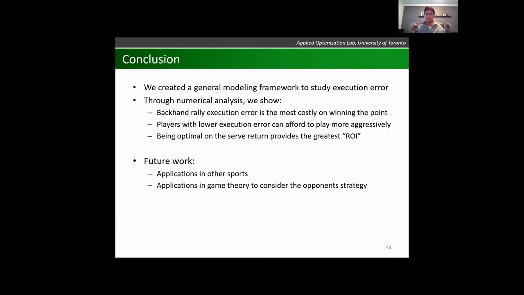kind of better untangle the intention versus execution. Because I don't think we did a perfect job in this work, but there are some sports that lend themselves a little bit more easily to that, as well as applications in game theory, kind of what I was mentioning before, of if we know the opponent's strategy, how will that affect the way that we have our optimal policy